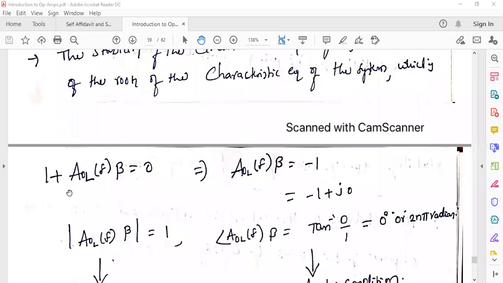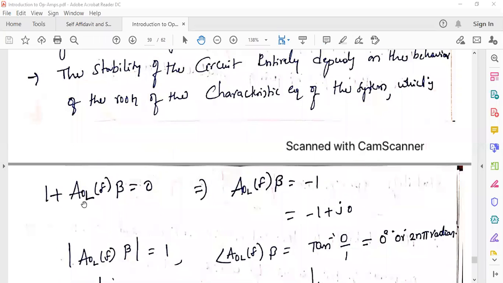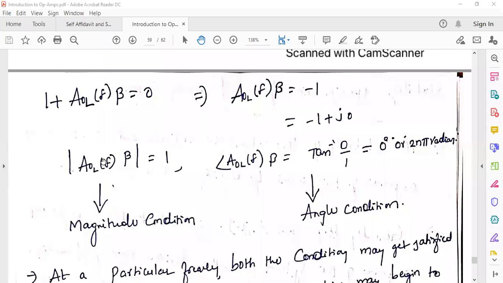So here I am taking the characteristic equation of this closed loop transfer function, which is 1 plus A naught L of F into beta equal to 0. From this we are writing it in complex form, right? So from this, what is the magnitude? Square root of A square plus B square, which is 1. What is the phase angle?